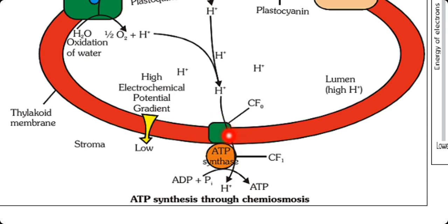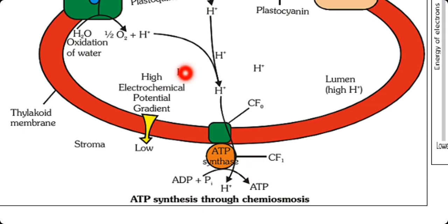One is CF0, that is coupling factor 0, which is acting as a channel for the transportation of protons, and the CF1 particle always rotates when the protons are moving. So this conformational change and even the facilitated diffusion are very important for ATP synthesis.